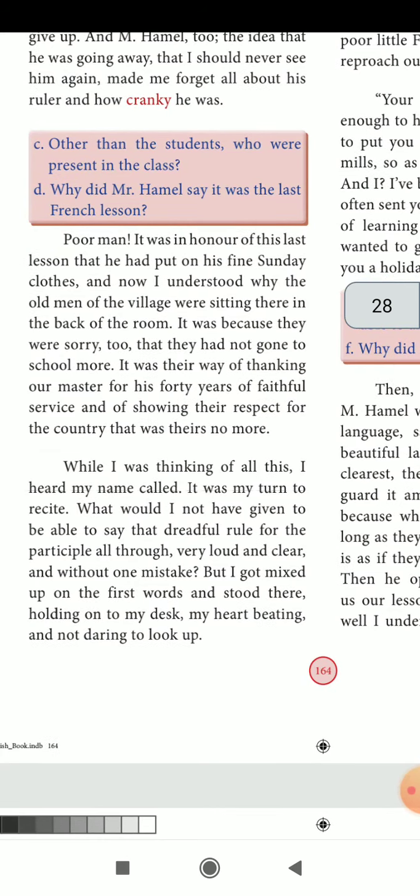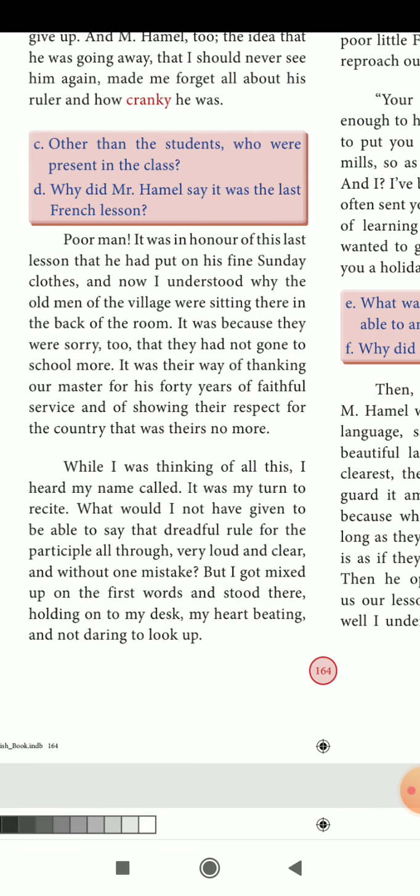So after that, in the next paragraph: poor man, it was in honor of this last lesson that he had put on his fine Sunday clothes. Oh, for that only, today is the last day, so only he had put on the fine clothes, the Sunday clothes. Mostly usually he will wear them on Sundays. Okay, and now I understood why the old men of the village were sitting there in the back of the room. Okay, so the old men all were sitting.